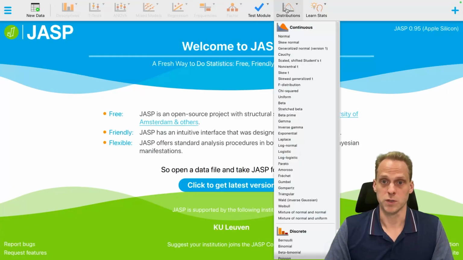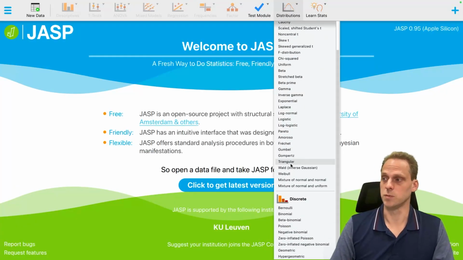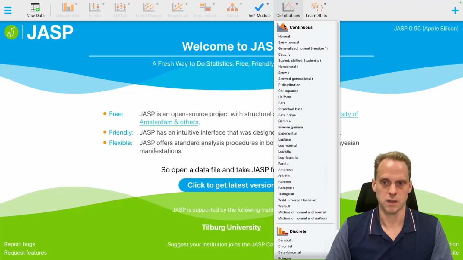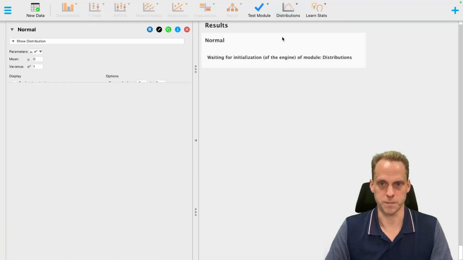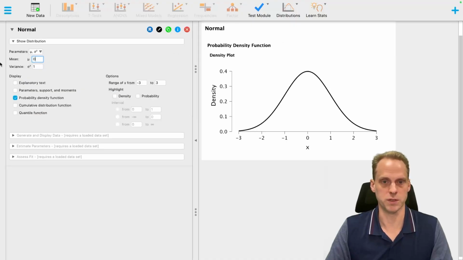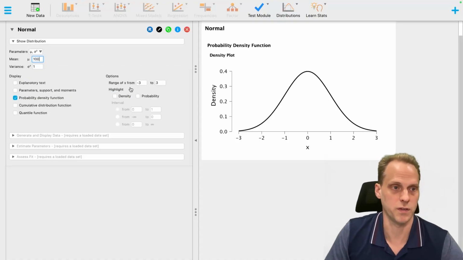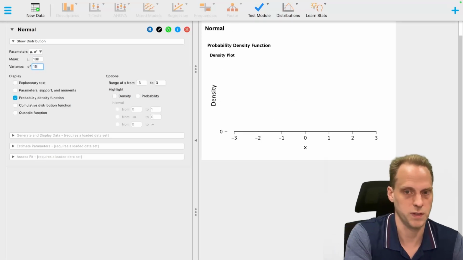Now in the distributions menu, we have all these distributions that we can choose from, like binomial, things like that. Let's just go to normal. So you have here the normal distribution. You have to enter here the mean and the variance. So let's take an IQ test. You have a mean of 100 and a variance of 15, for example.